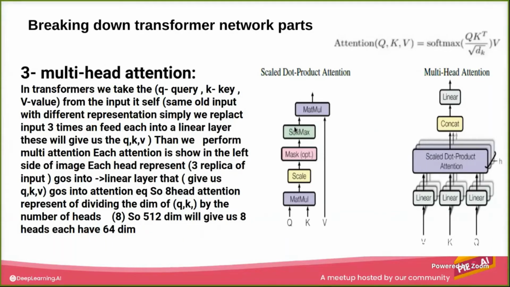When this is done, we go to the concatenation, which is just reshaping to get back to the 512 dimensionality. Then, to strengthen the representation, we feed it into a linear layer, a neural network. So we get a strong representation for what was calculated and concatenated.